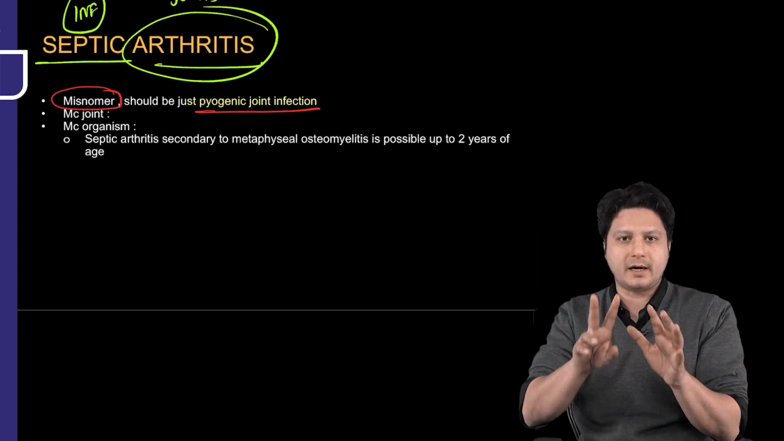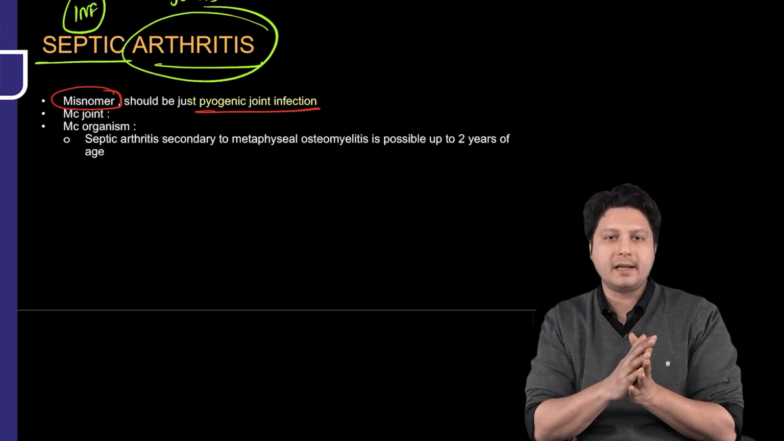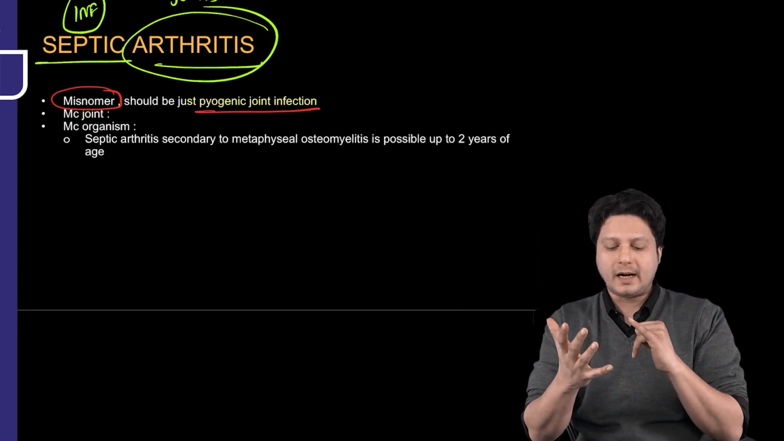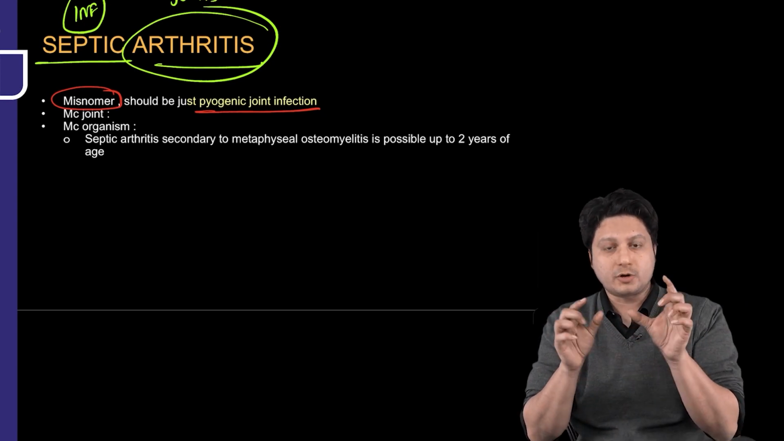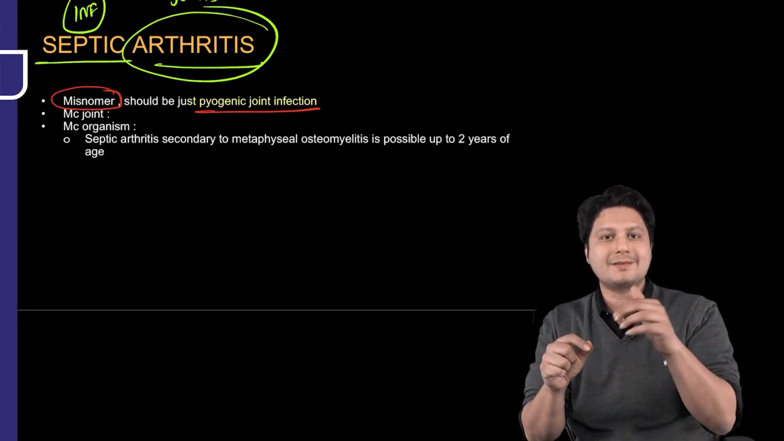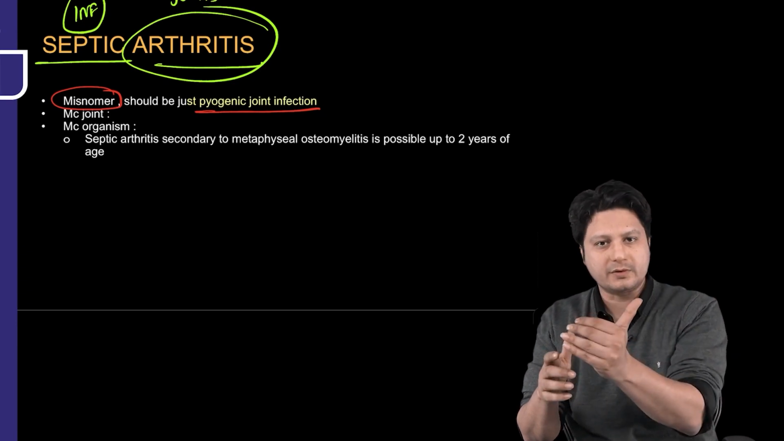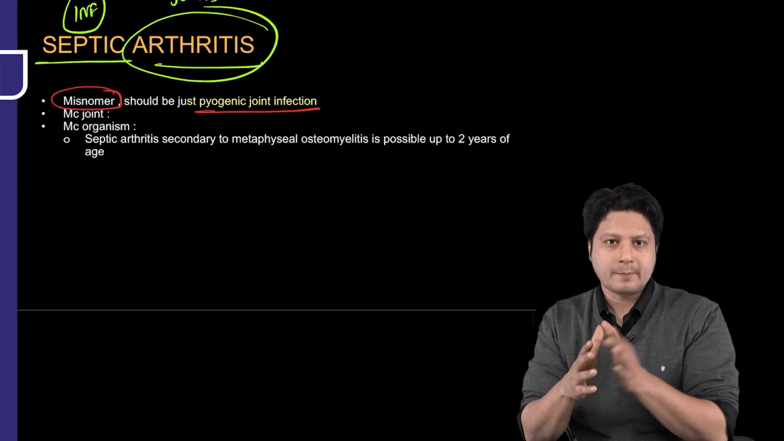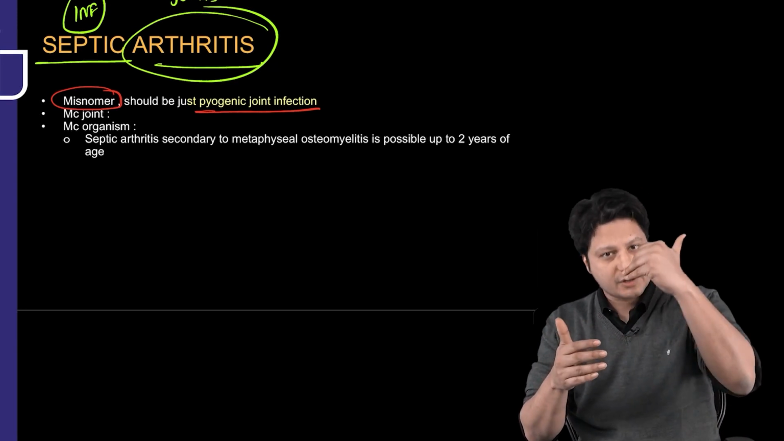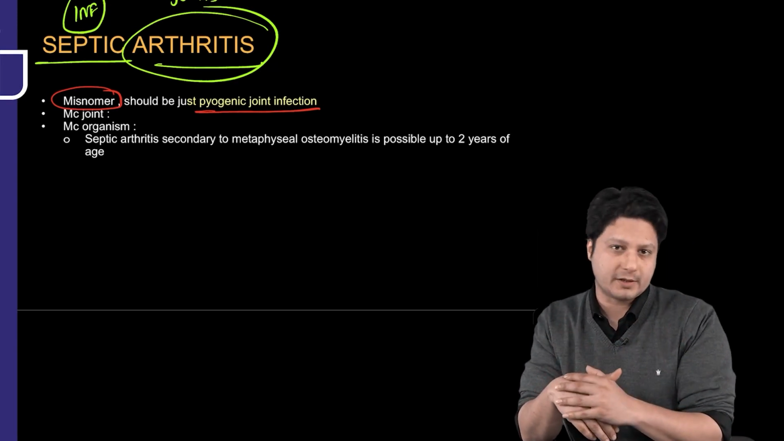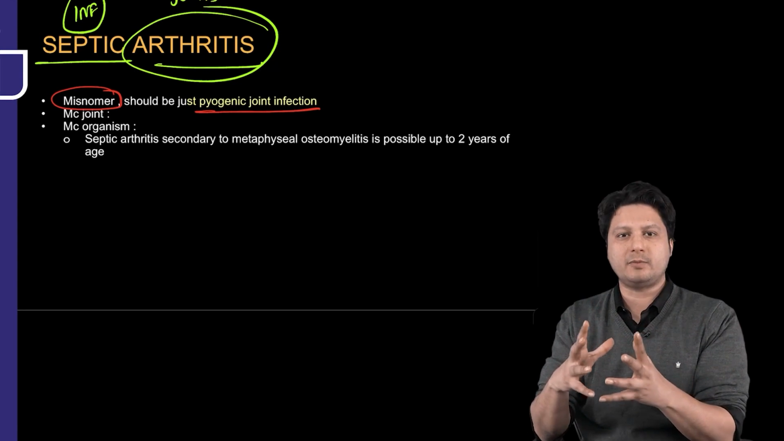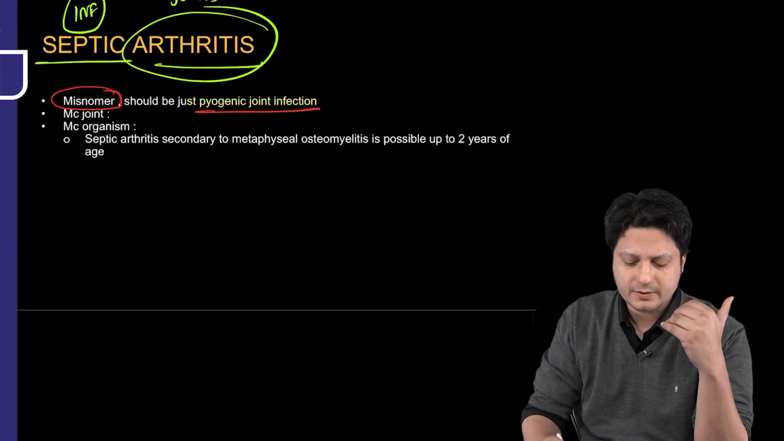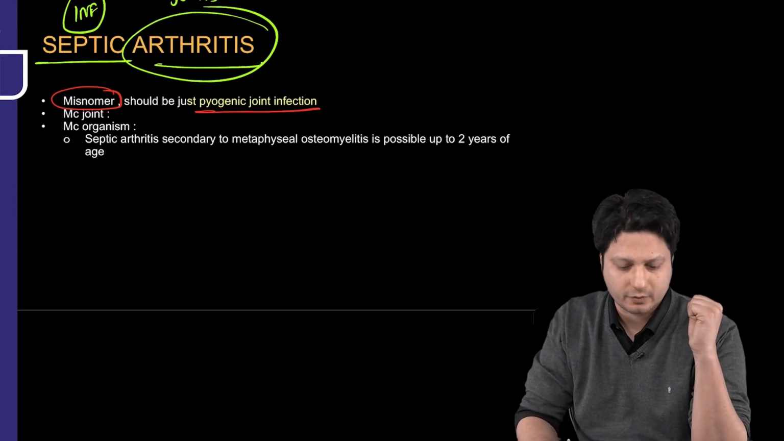So you have to understand by the heading itself that it is a misnomer. The condition we are talking about is the joint infection, not the outcome. So it is considered to be a misnomer. Whenever you see the word septic arthritis, it means we are talking about the joint infection itself. We are not talking about its complication or its outcome, because septic arthritis means it is the outcome, or you can say, the complication of the infection of the joint.